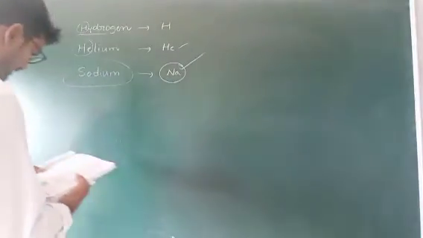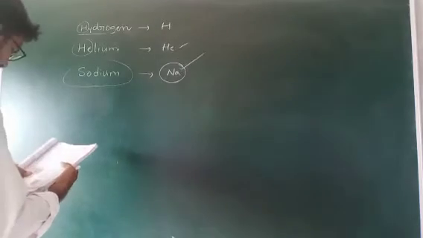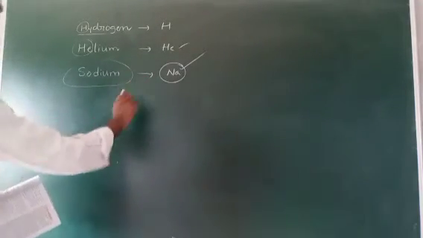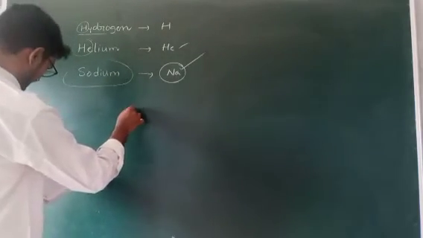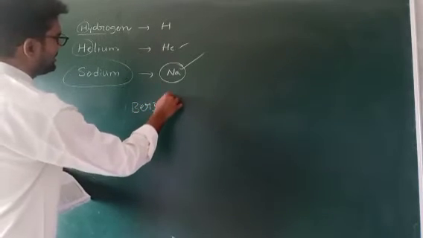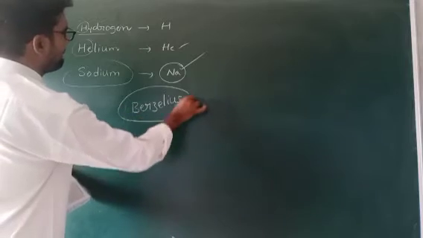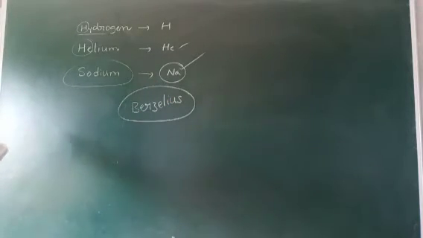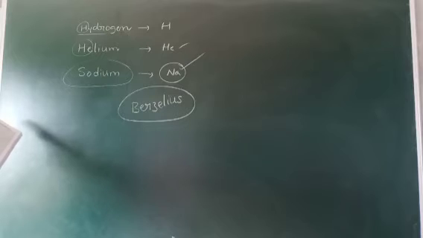Actually, this first naming of symbols was given by Berzelius. He suggests taking the initial letter of an element from its name.